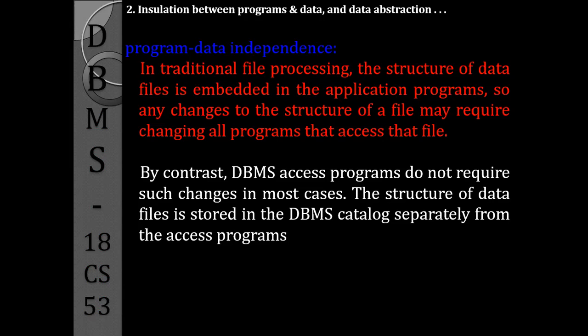So we can make any modifications to the structure of the database, the structure of the data files, without any changes in the program. Here the data in the files is independent of the program. Like this, there is an independence between the program and the data.